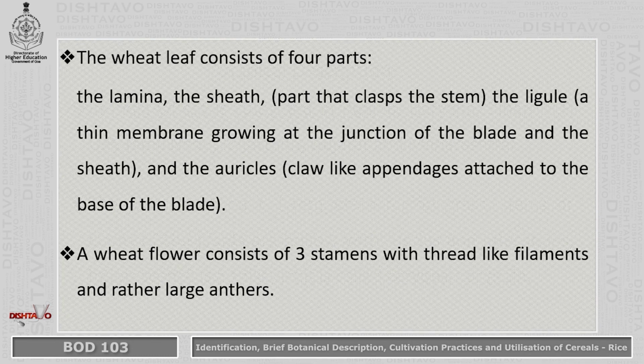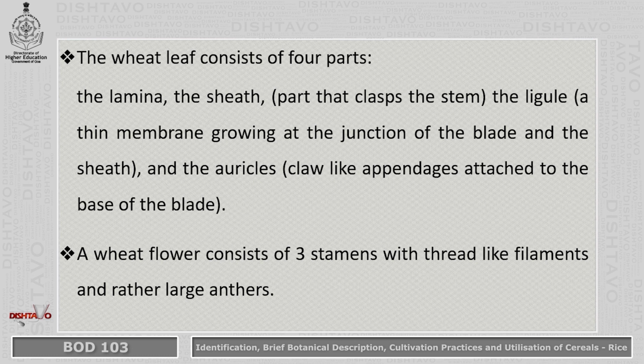A wheat leaf is a typical leaf. The wheat leaf consists of 4 parts: the lamina; the sheath, the part of the leaf which clasps the stem; the ligule, a thin membrane growing at the junction of the blade and the sheath; and the auricles.